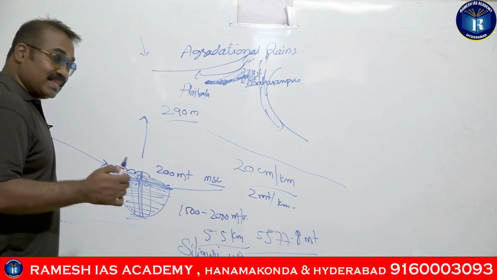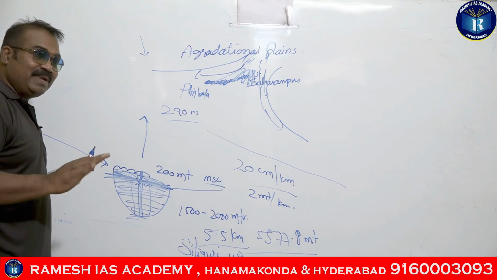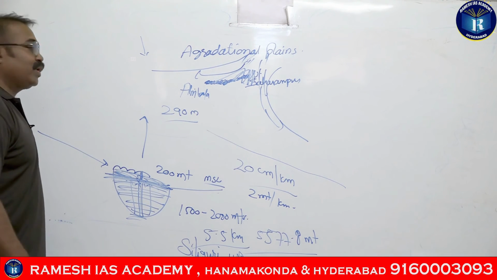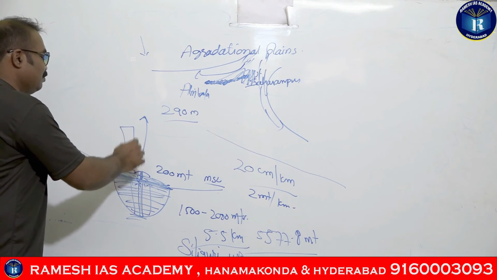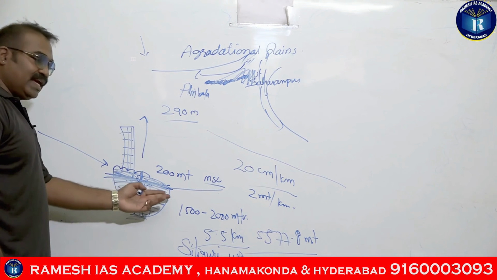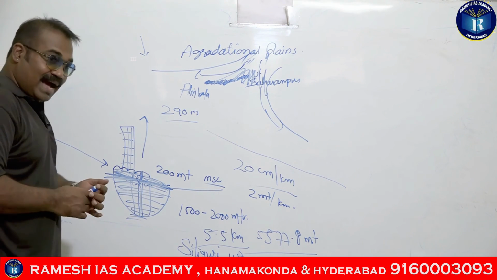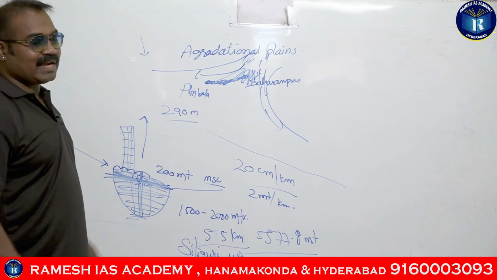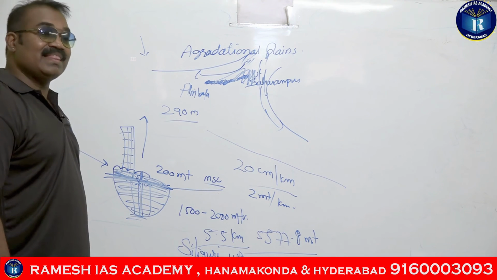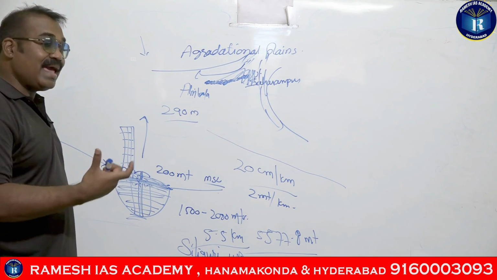So that is the reason in many places of North India you cannot see high-rise buildings, because most of the area in North India is made up of sand. Only in some of the areas we are having high-rise buildings. In those areas we are having the embedded